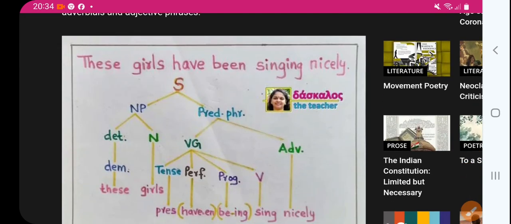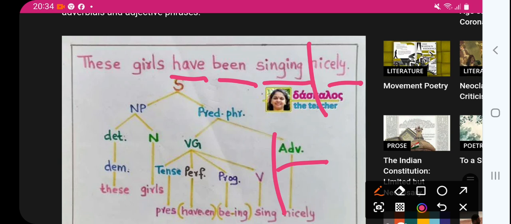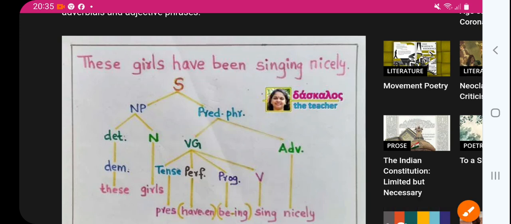Okay, so here what is the predicate? That's have been singing nicely. Nicely is of course an adverb. That is also the next branch, which is part of the predicate phrase. But here, this is verb, verb, verb, so that is why it is called the verbal group. Have indicates present tense, right? Been is have plus en, called perfect. Then being is progressive, used for singing, sing. So this way this sentence is analyzed.